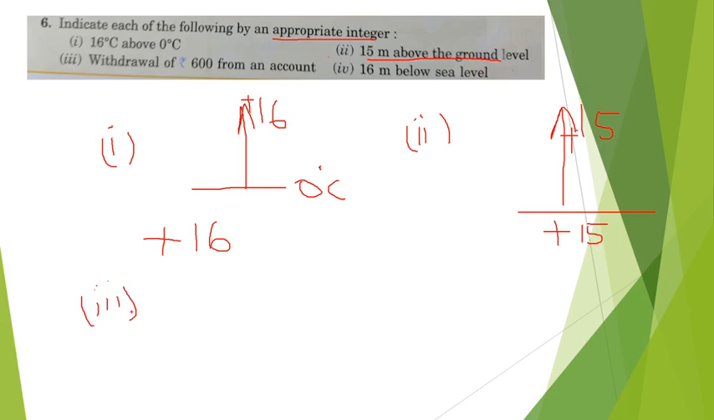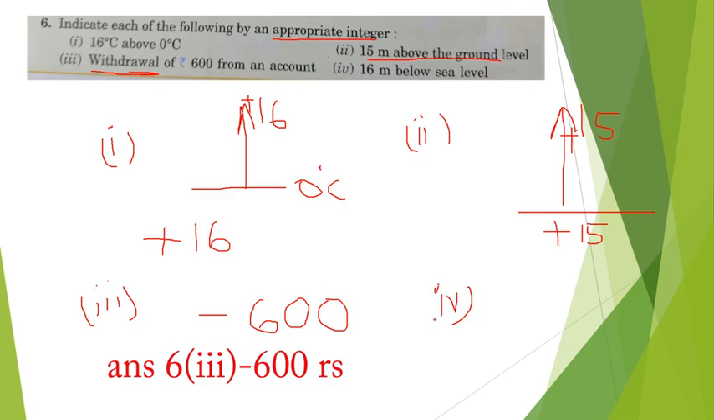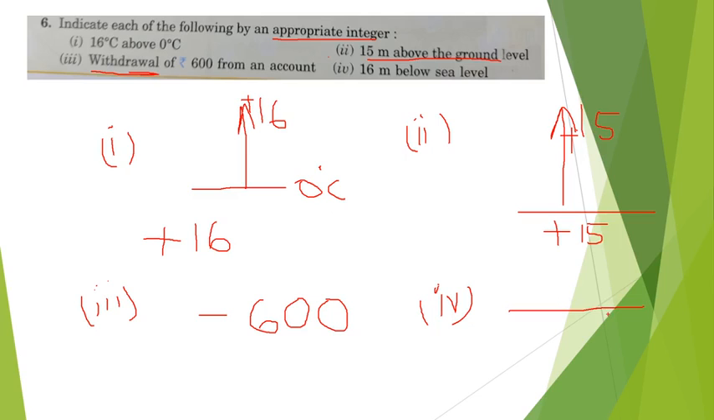Question number 3, the withdrawal of 600 from an account. Just now I explained that withdrawal means you are taking money from the bank, means the money which is there in your bank account will be reduced. So the withdrawal of 600 can be denoted by minus 600 in the form of integers. Question number 4, 16 meter below the sea level. Here is the sea level, and if I go 16 meter below, then in the form of an integer I have to write minus 16.